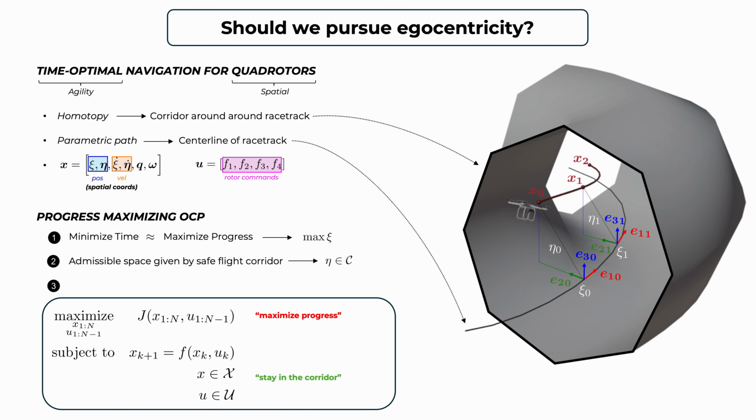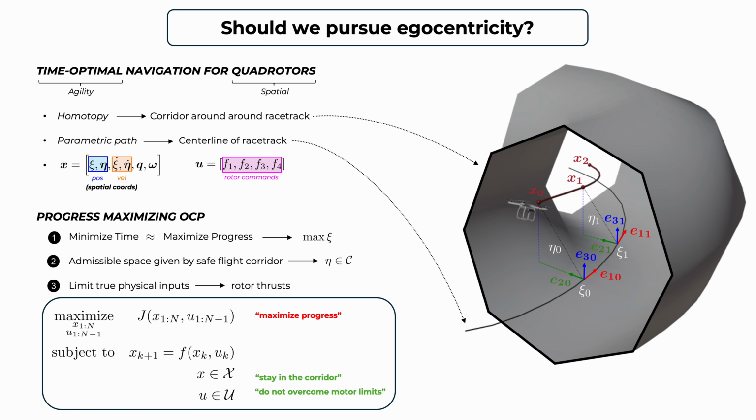The second ingredient is that in order to ensure that the quadrotor remains within the homotopy, we will constrain the orthogonal distance to the racetrack to be within the cross-section of this homotopy. And the third and final ingredient is that we will be limiting the true physical inputs of the system, the rotor commands. By doing so, we will have the ability to push the robot to its limits due to the fact that we will have access to its full dynamic envelope.